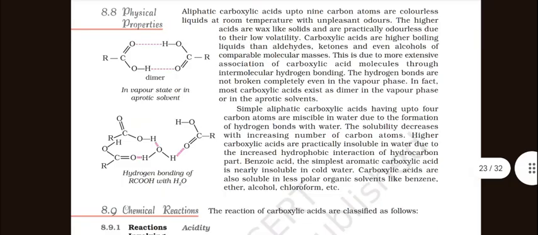Physical properties. Aliphatic carboxylic acids up to 9 carbon atoms are colorless liquids at room temperature with unpleasant odor. The higher acids are wax-like solids and are practically odorless due to their low volatility. Carboxylic acids are higher boiling liquids than aldehydes, ketones and even alcohols of comparable molecular masses. This is due to more extensive association of carboxylic acid molecules through intermolecular hydrogen bonding. The hydrogen bonds are not broken completely even in the vapor phase. In fact, most carboxylic acids exist as dimers in the vapor phase or in the aromatic solvent.